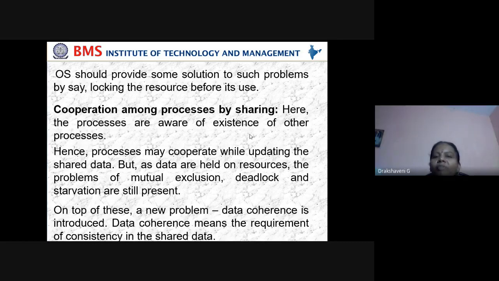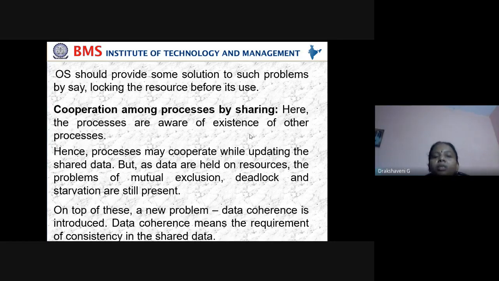We have an option: if I start my class at 11:50, I may give 5 minutes and then lock the meeting, so that no other students or unauthorized persons can enter. That's what locking is. Why should we lock? So that unauthorized persons should not enter our class. That is called locking.